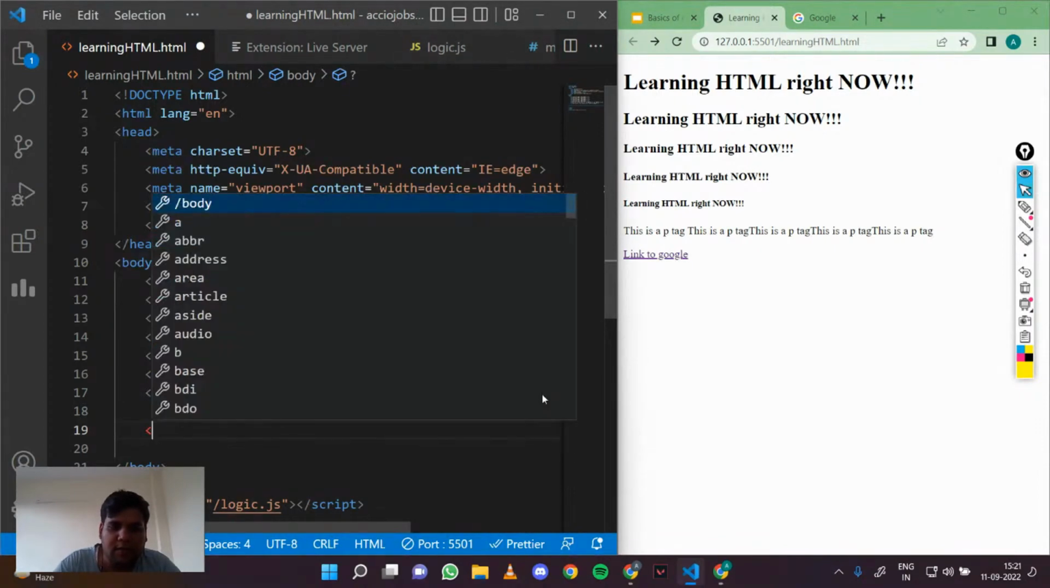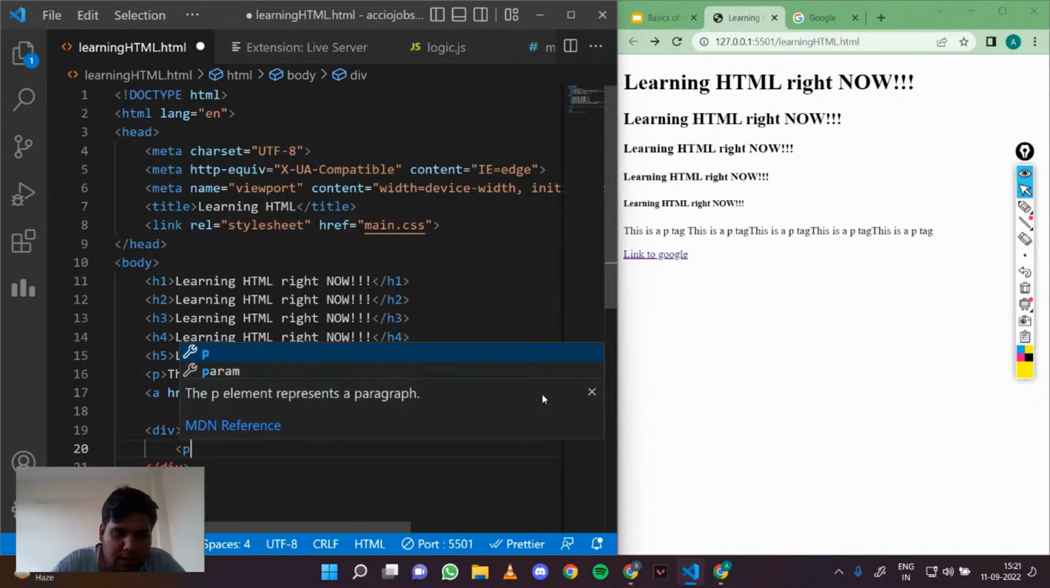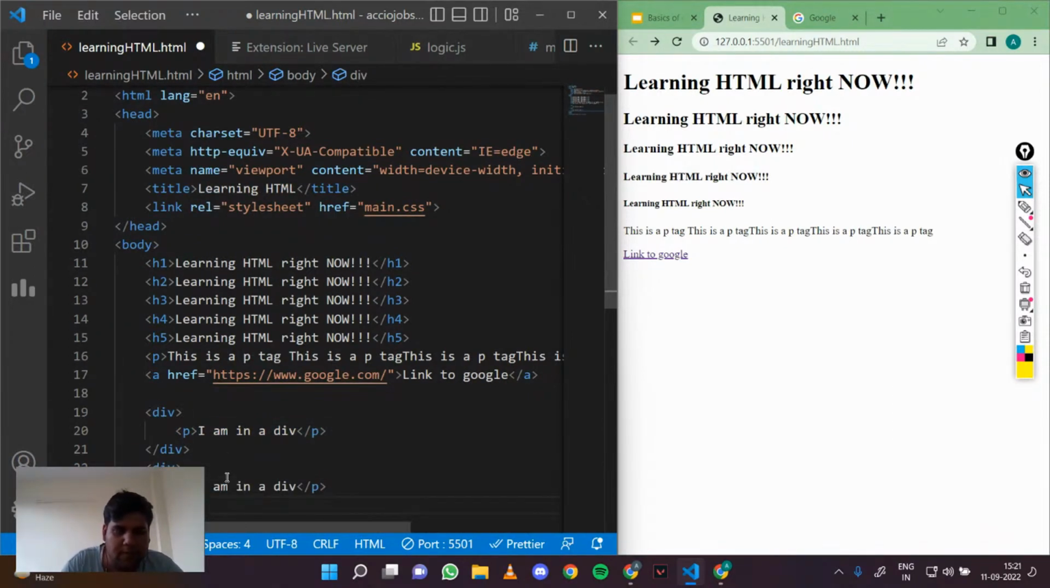So the div tag is basically used to define a block of code. Usually what happens is that we put some stuff in a div, and then we style that div to structure the whole content. So for example, I write here that I am in a div. What is happening right now is that this whole content is now in a div, and if I copy this, you can see that these whole tags are in a div.